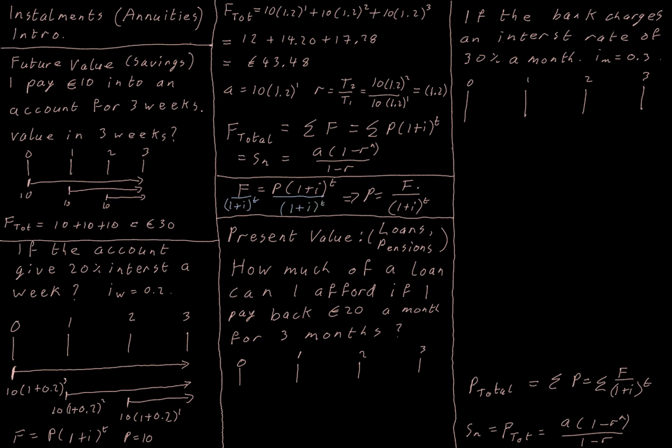And the present value is equal to our future values, our repayments. That's going to be the same amount of money each time, but they're going to be discounted by a particular amount that we can see comes from our compound interest formula.